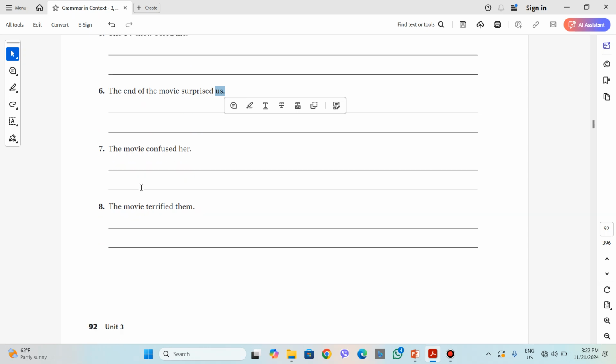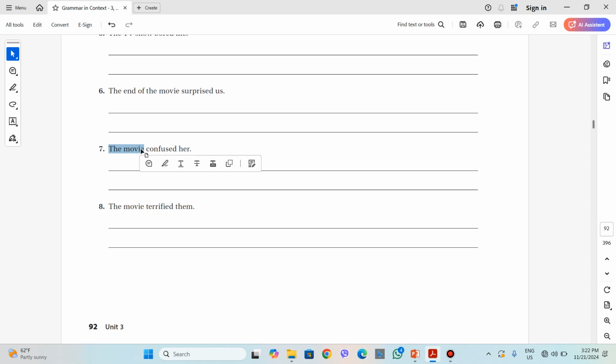The movie confused her. Let's start with the first one. Was she confused or confusing? What do you think? Of course, she was confused because she's the object. She is the one who experienced the feeling. But this entity, the movie, is the one that caused the feeling.